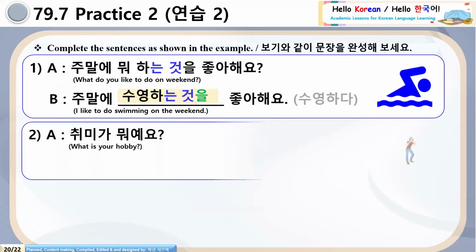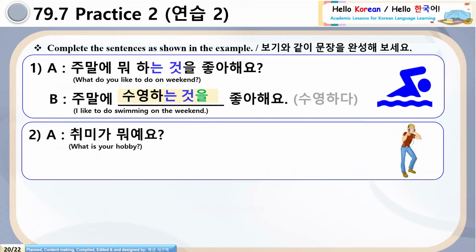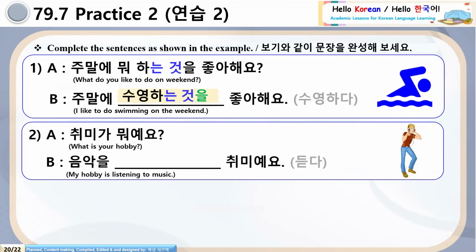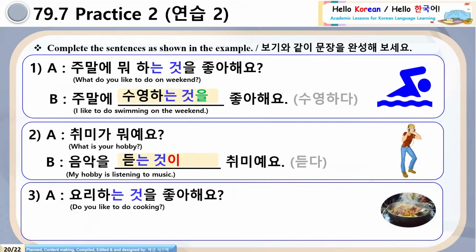Clear? Number 2, 취미가 뭐예요? B replied, 음악을. See, 듣다. 듣다 is an action verb, and see the ending of the sentence, noun predicate, 취미예요. So what you can use here? You cannot use 을 here. So sentence will be 듣는 것이. 듣는 것이 취미예요.